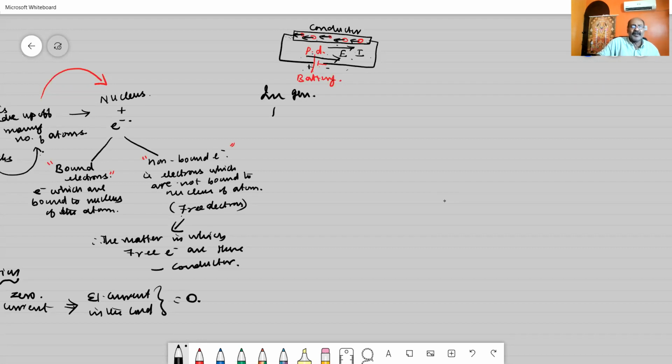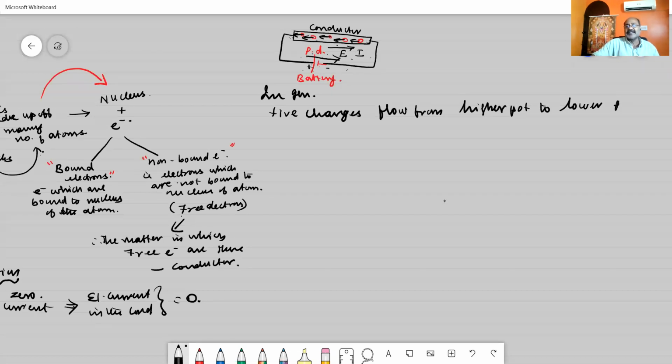See, in general, I can write like this. The positive charges available in that conductor, positive charges meaning positive ions, always flow from higher potential to lower potential. Higher potential is positive, lower potential is negative.